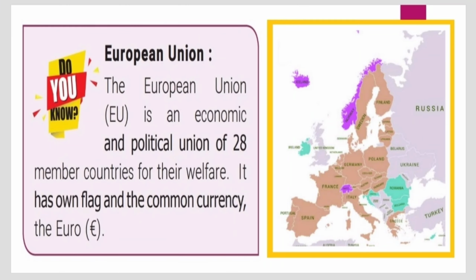European Union. The European Union, EU, is an economic and political union of 28 member countries for their welfare. It has its own flag and a common currency, the euro.